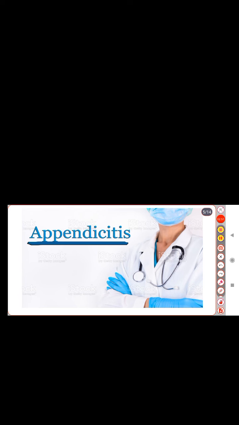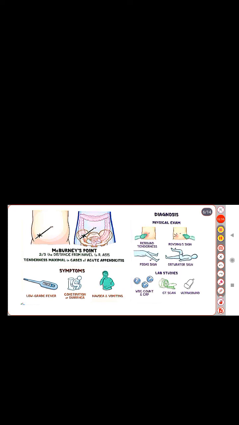And the symptoms of appendicitis are, first, pain at McBurney's point, low grade fever, constipation or diarrhea, nausea and vomiting. Next, if we do a physical examination, then rebound tenderness is present, Rovsing's sign is present, and psoas sign and obturator sign will be seen.